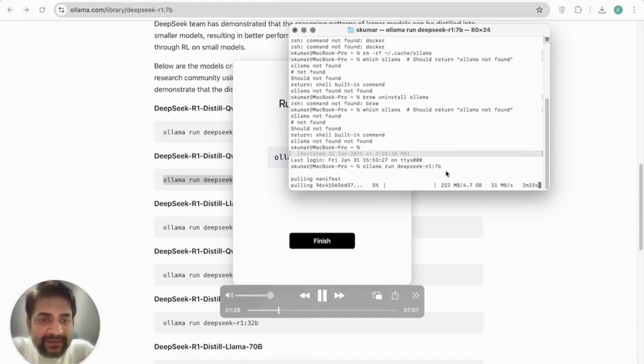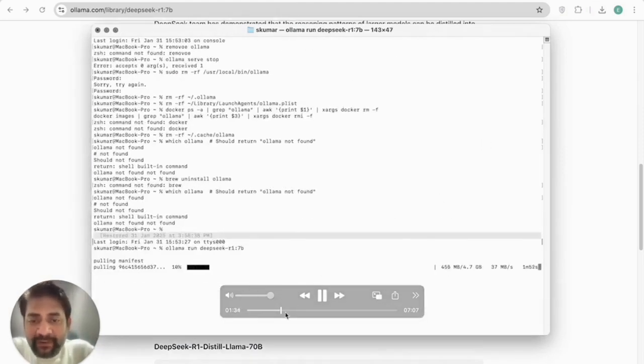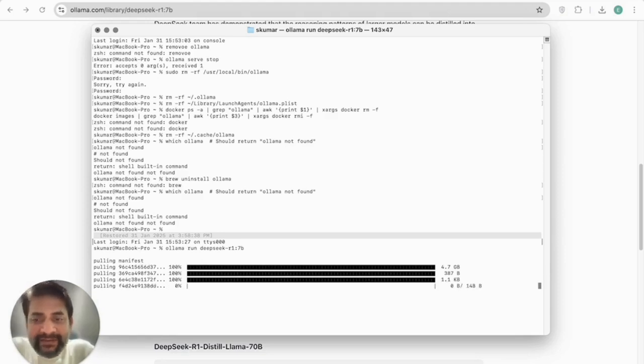You'll see that it's downloading the 4.7 GB of DeepSeek R1. Let's fast forward it a bit: 19%, 44%, 57, 71, 4 GB, 4.6 GB, and this is done. Once this gets downloaded, it starts running DeepSeek R1 on my local system.